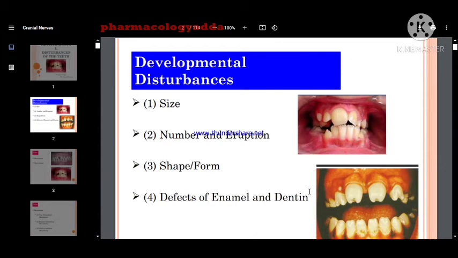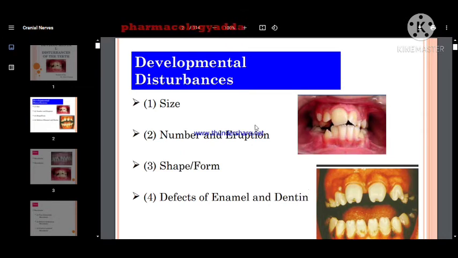Defect of dentine and enamel. In this you will learn about amelogenesis imperfecta. During the process of enamel formation, any step or any genetic effect can lead to a defect in amelogenesis and dentinogenesis, which will be further called amelogenesis imperfecta and dentinogenesis imperfecta. Imperfecta means defect, not perfect.